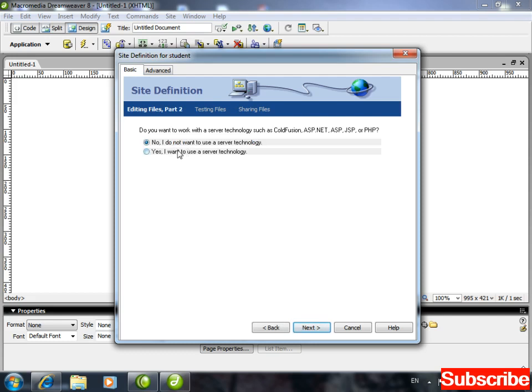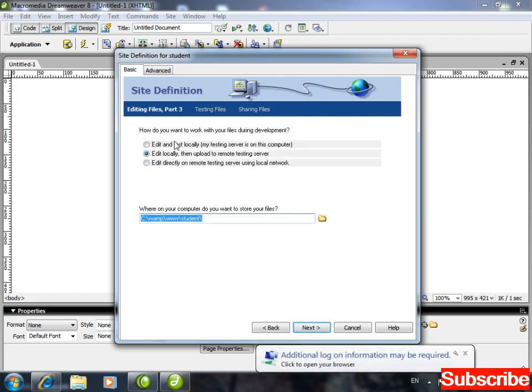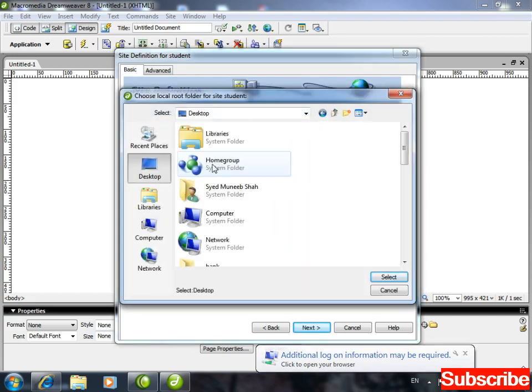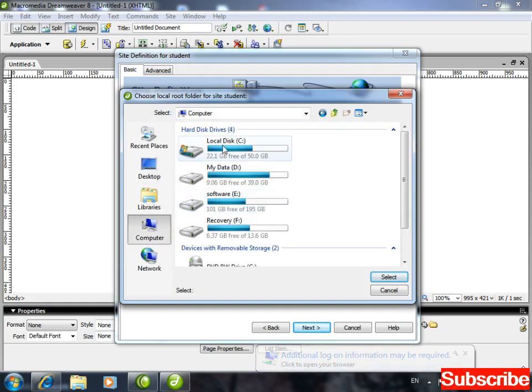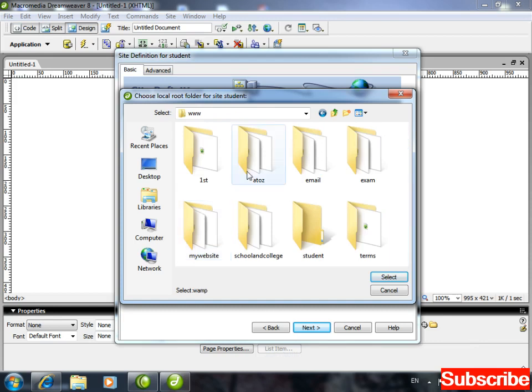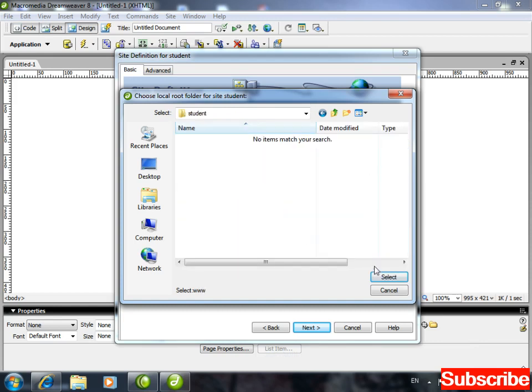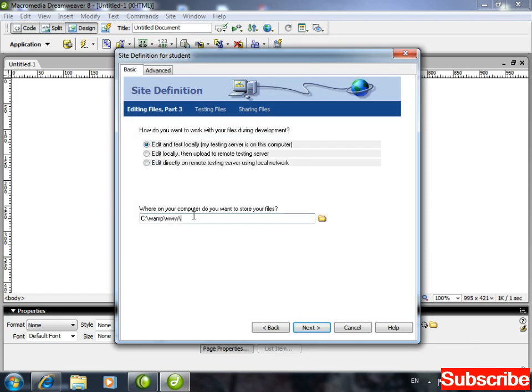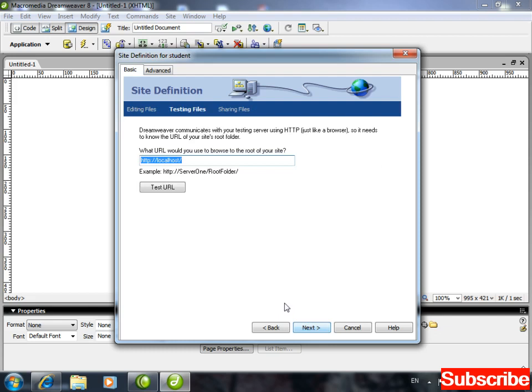Next, do you want to use a server technology? Yes, of course, use server technology. And which server technology? PHP MySQL. Next, the first option you have to select, and from here you have to select that location: my computer, C drive, WAMP, www, and here I have student, and click on select. Has it selected student? No. Paste it from your own side. Again next. Now again HTTP.